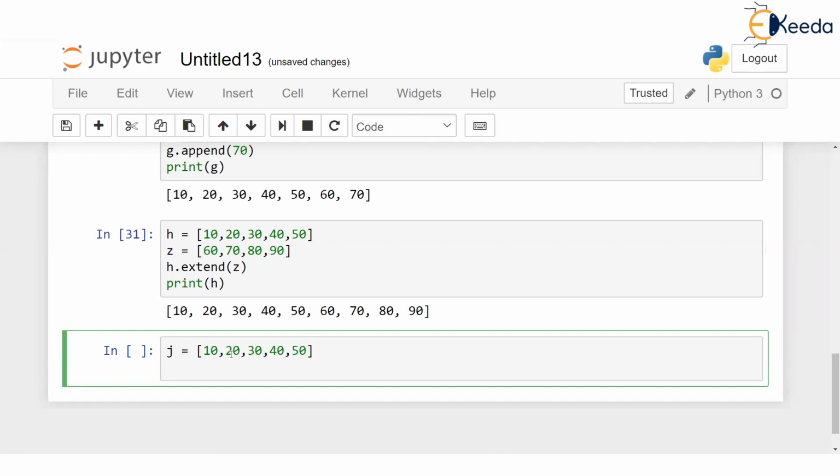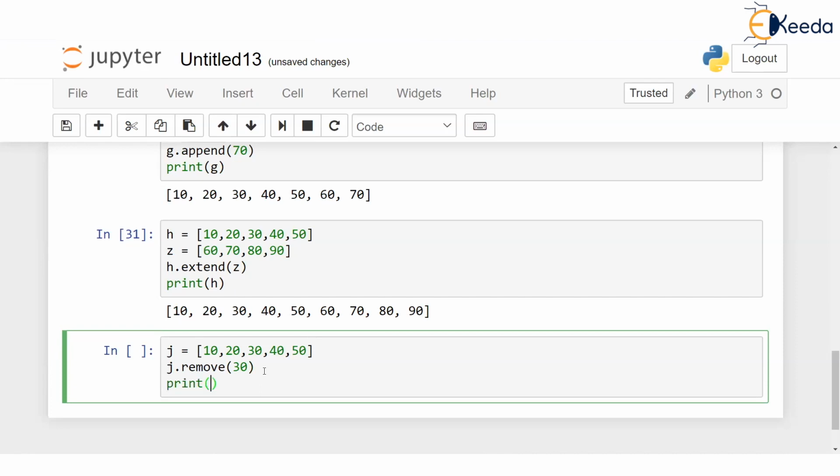And for some reasons, I don't want this 30. I want to remove it. So you use remove function on J. You say J dot remove. So element will be removed from J, and you simply give 30, the value which you want to remove. And now if you say print J, print the list, then J will be printed without 30.